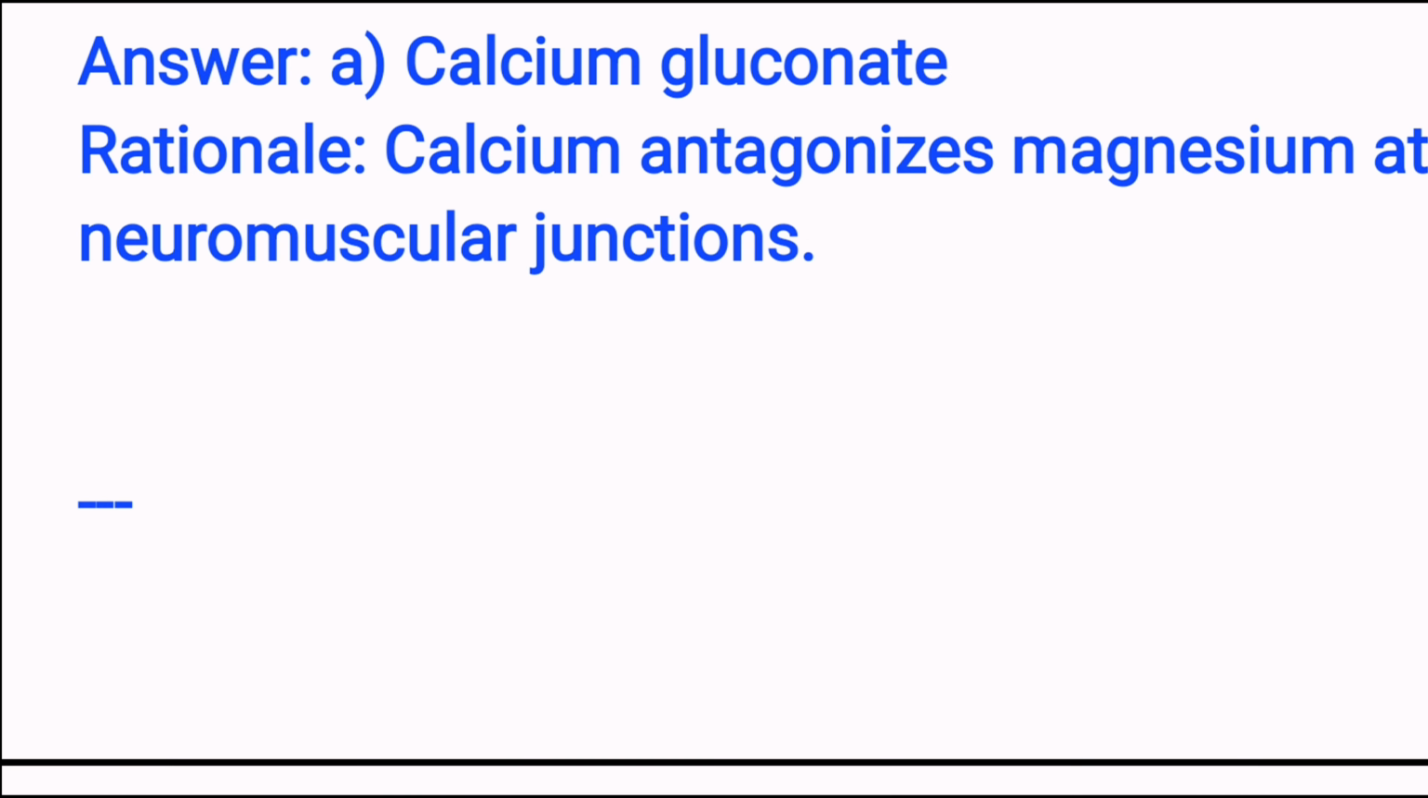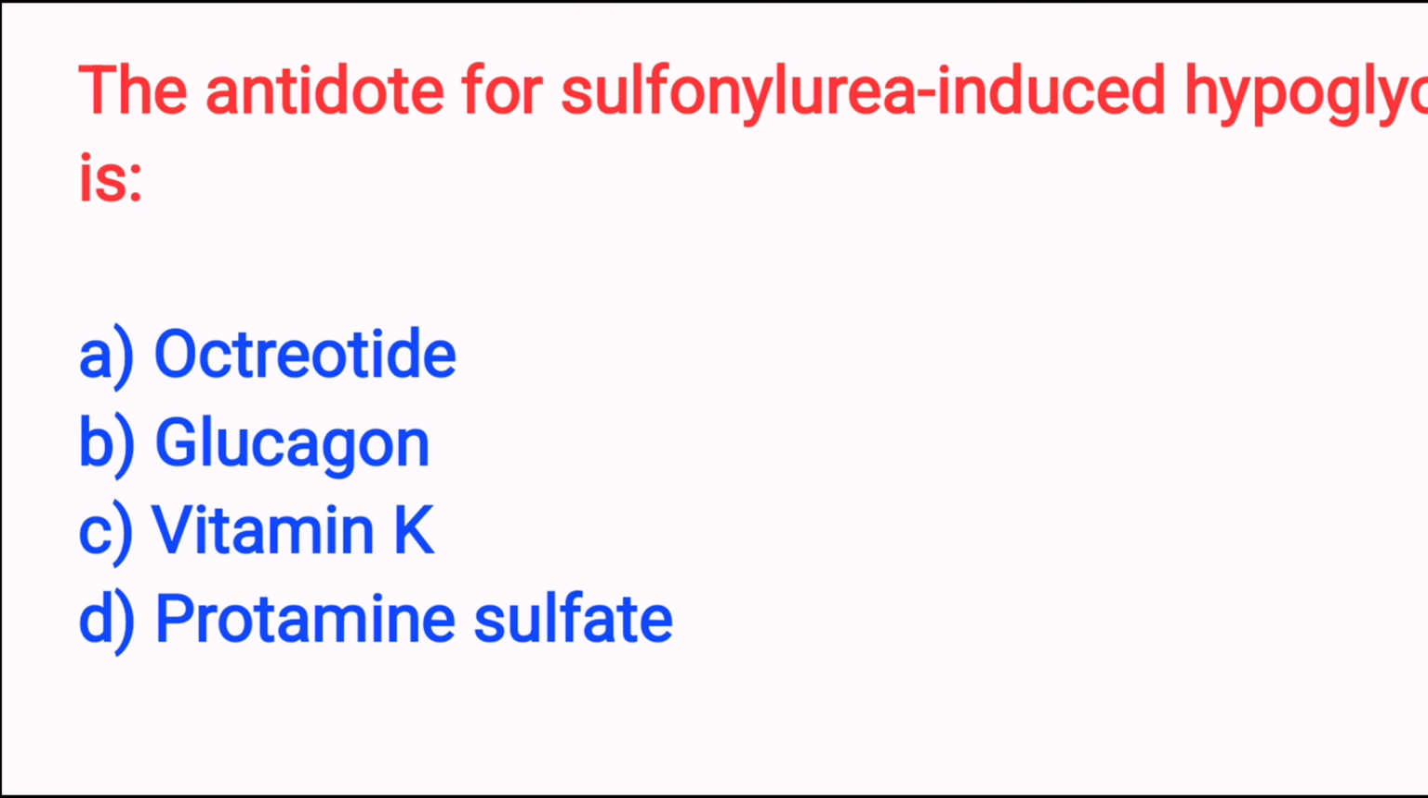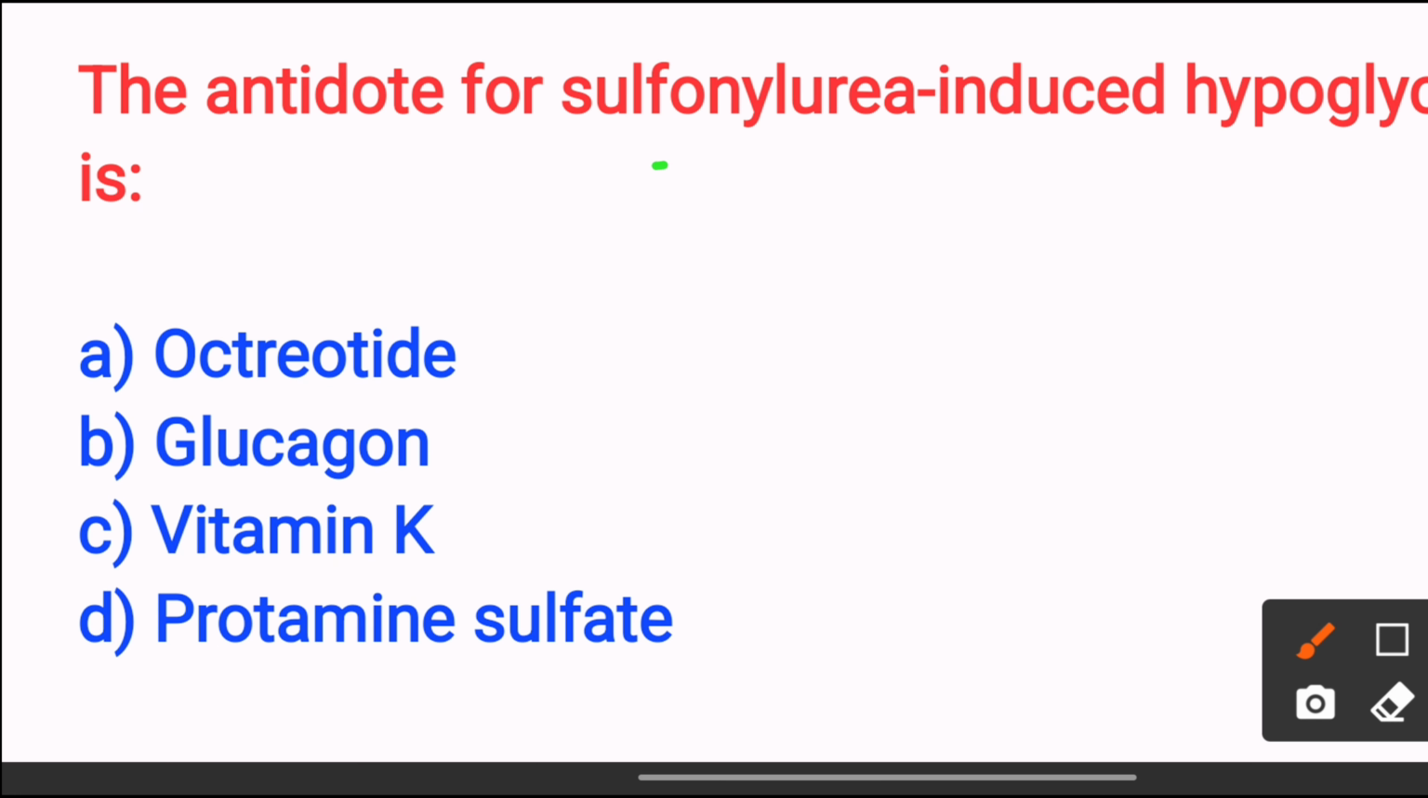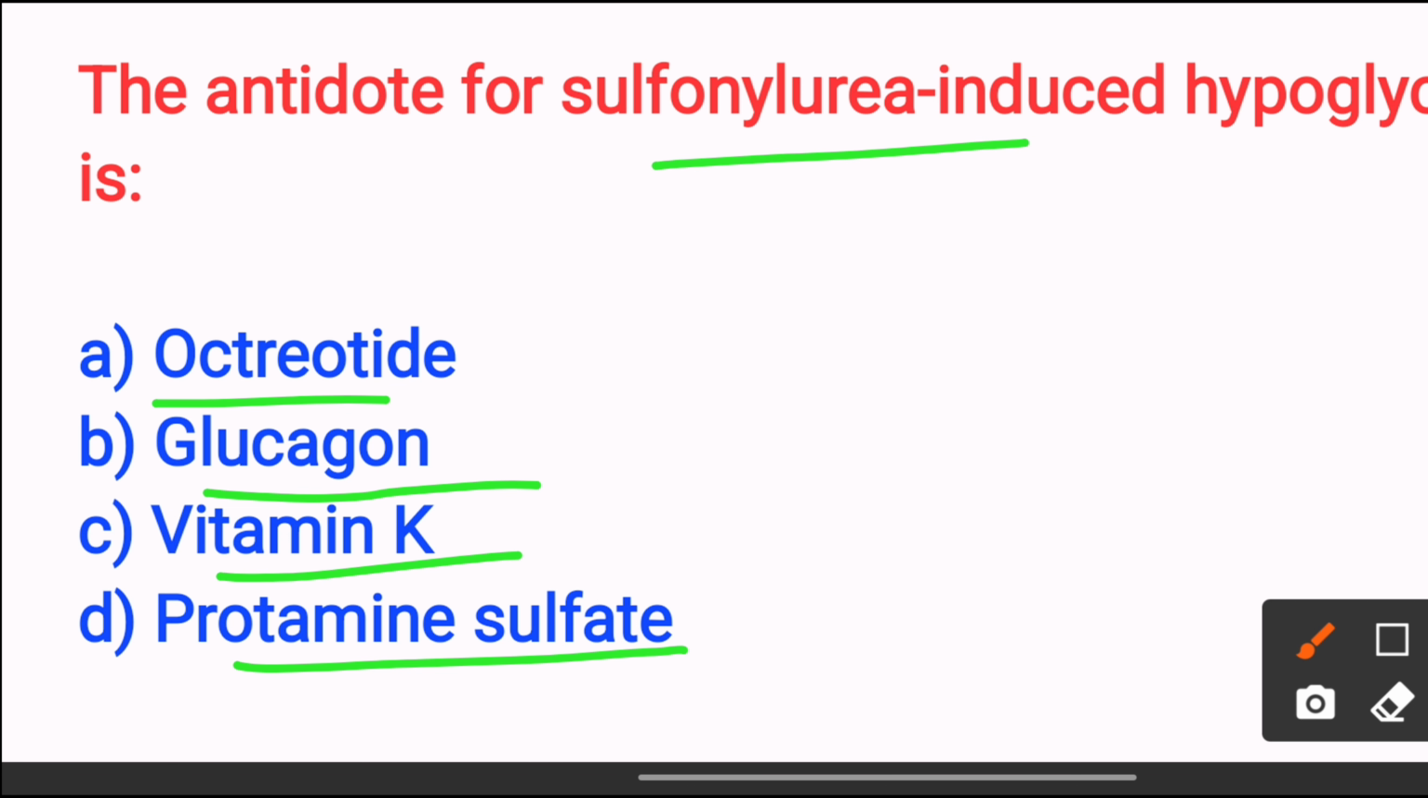Next, the antidote for sulfonylurea induced hypoglycemia is option A, octreotide. Option B, glucagon. Option C, vitamin K. Option D, protamine sulfate. The answer is option A, octreotide, because it inhibits the insulin release, correcting the hypoglycemia. So the answer is option A.